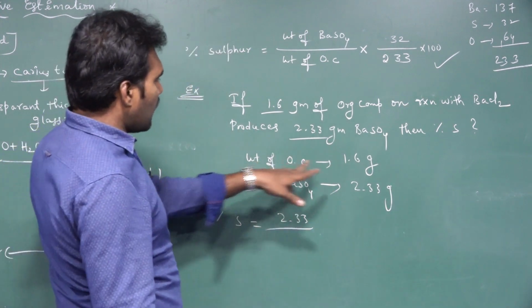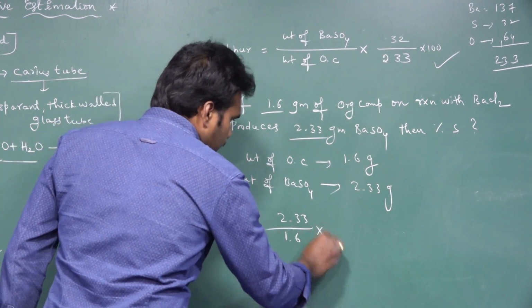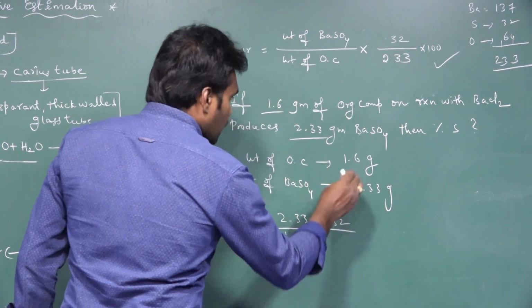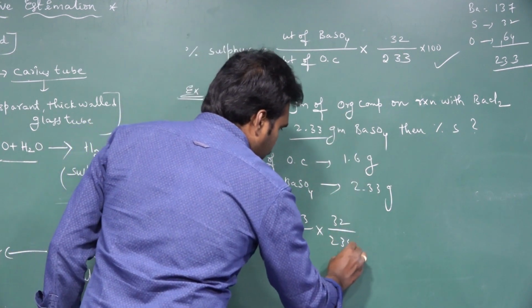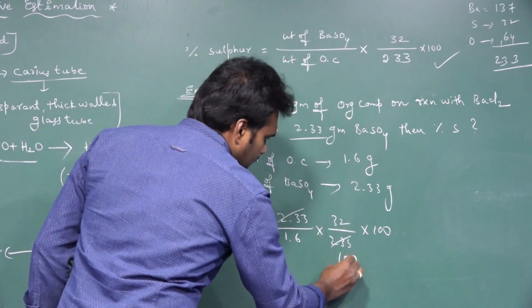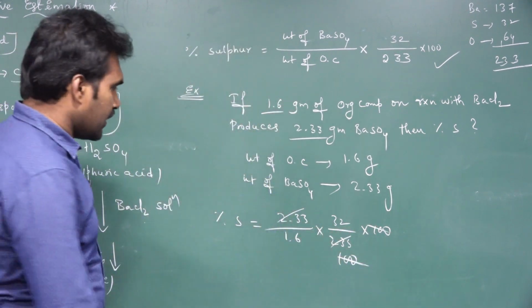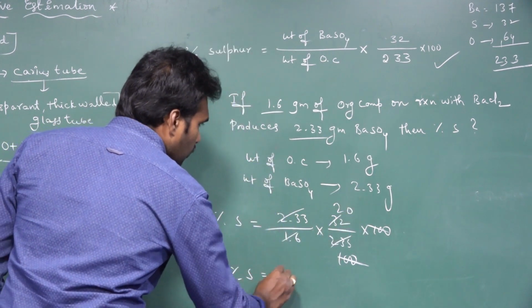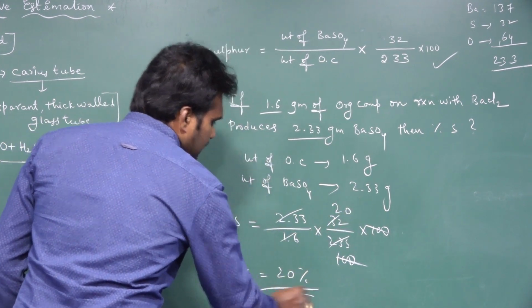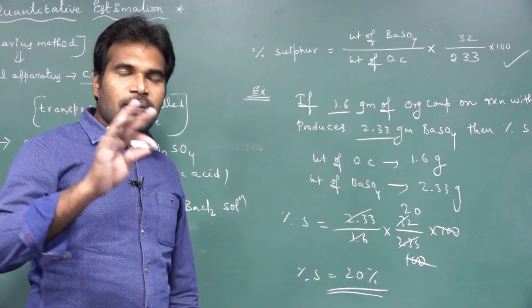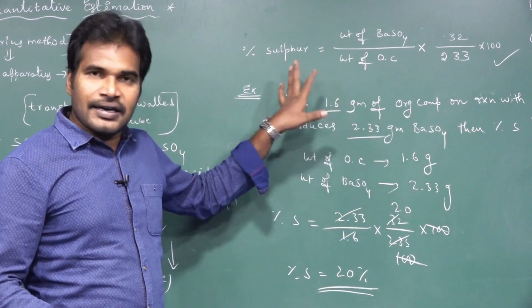2.33 by weight of organic compound, 1.6 into 32 by 233 into 100. 2.33 and 100 cancel. Remaining is 1.6 by 20. So the percent of sulfur is equal to 20%. Likewise, we can easily calculate the percentage of sulfur from the given data.